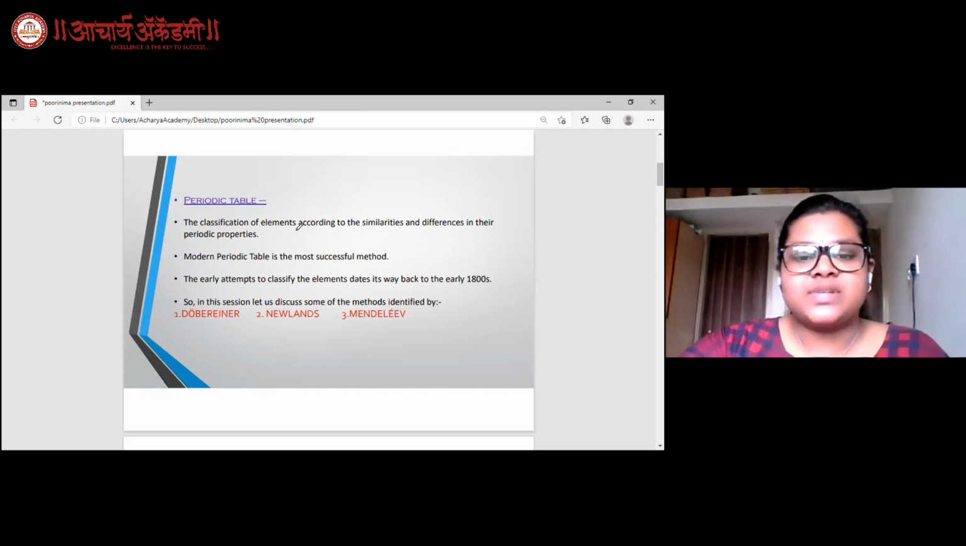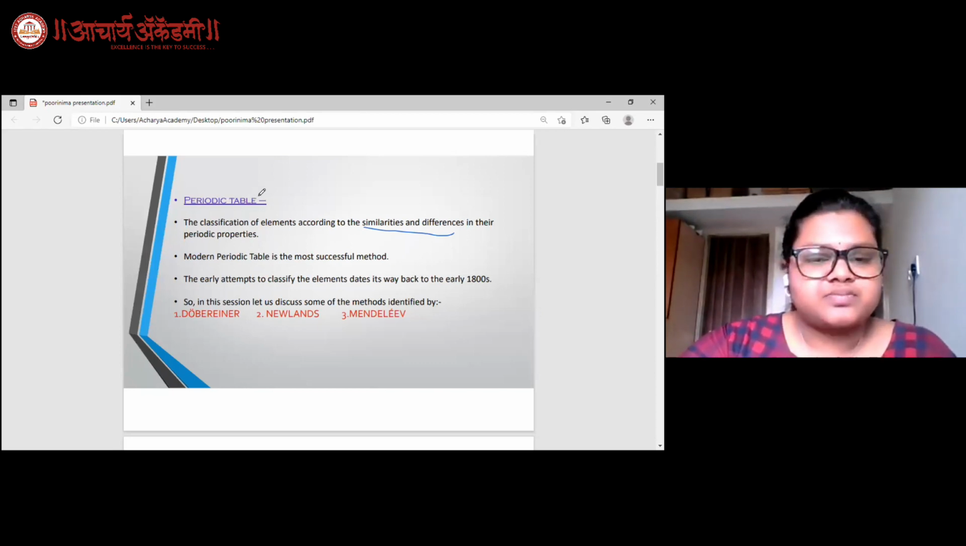Initially, as the elements were very less in number, it was easy for the scientists to study them. But over the years, more and more elements were discovered or synthesized artificially. Due to this increase in numbers, the scientists felt a need to classify them according to the similarities and differences in their periodic properties. So currently, we use the periodic table to classify the elements.